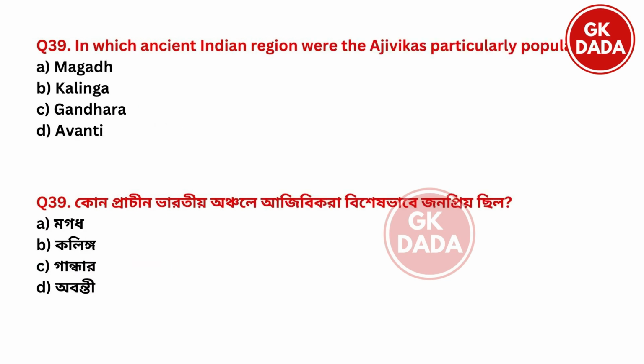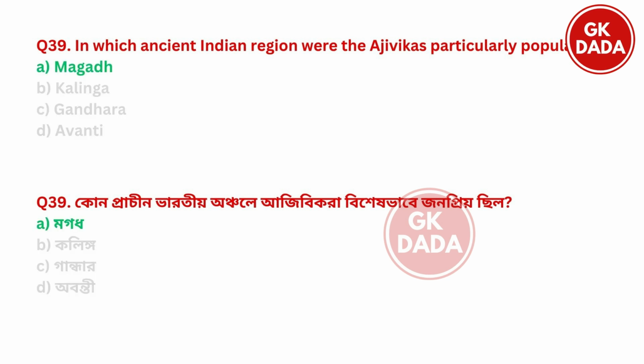Next, in which ancient Indian region were the Ajivikas particularly popular? Option A, Magadh. Option B, Kalinga. Option C, Gandhar. Option D, Avanti. So Ajivikas were popular in option A, Magadh.